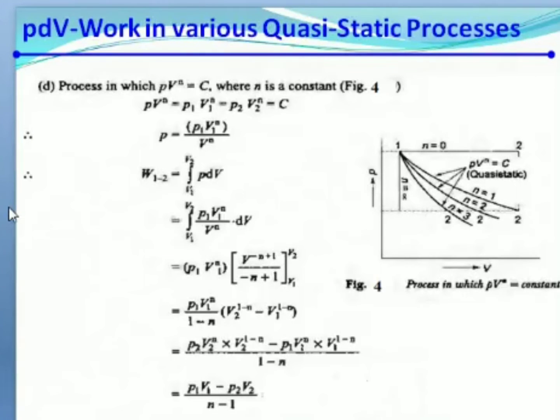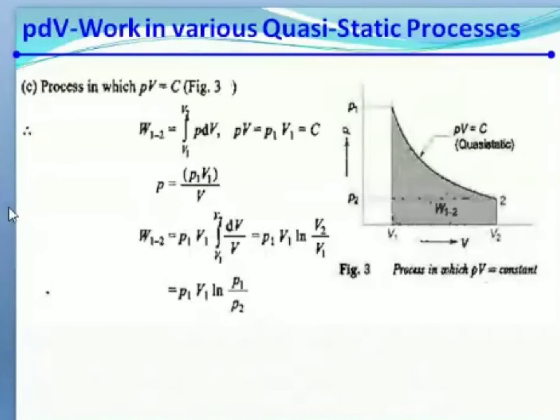Gautam? Yes, sir. Our problem is related with the third process, PV equal to constant.